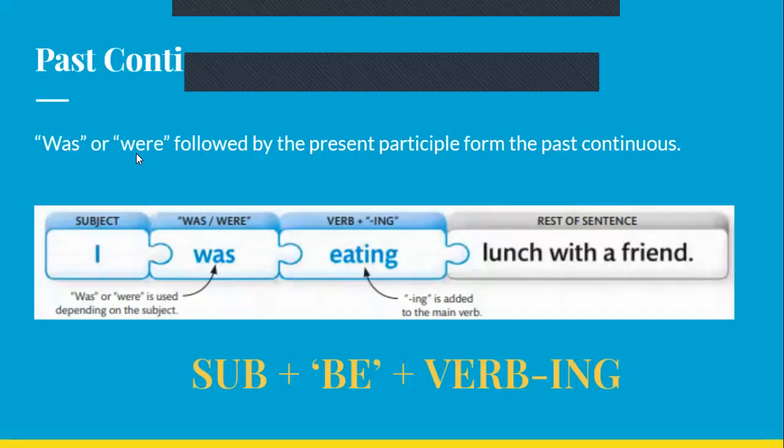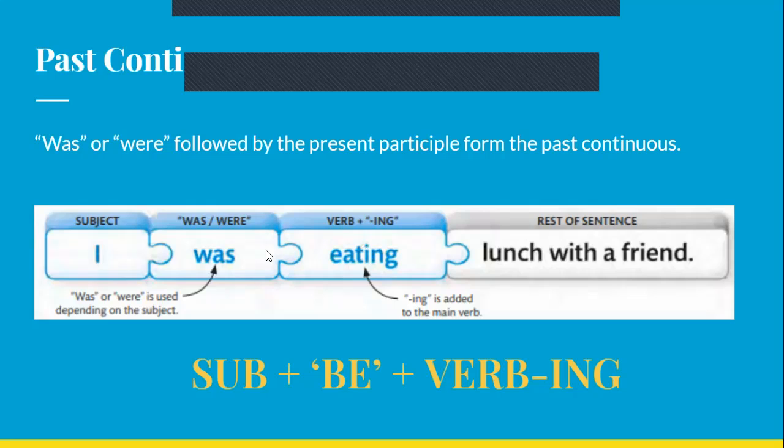You have probably understood the form of the past continuous by now, but it's basically subject plus the past form of be, was or were, plus verb with ing. So was or were followed by the present participle form the past continuous. We already know what a present participle is. To form a past continuous sentence, we use a subject and then we use was or were. The past form of be depends on the subject.